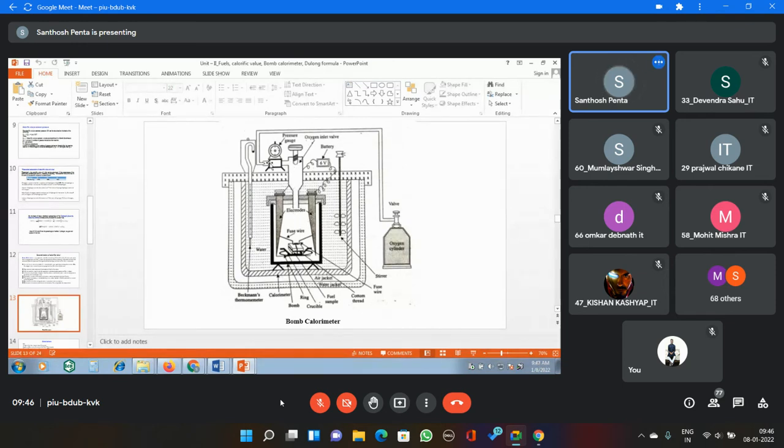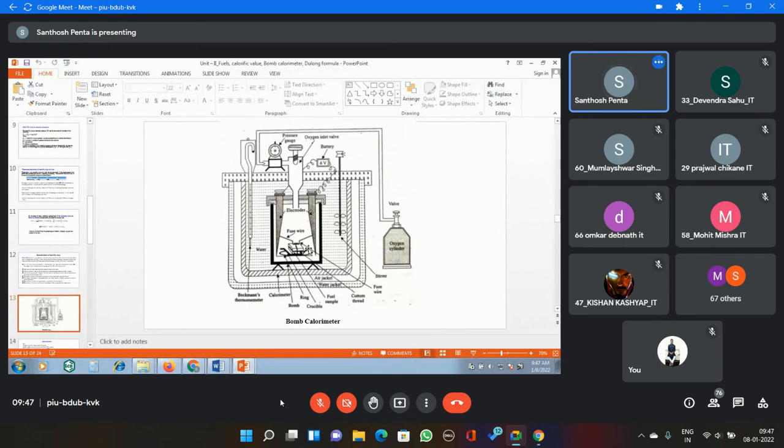During the combustion reaction, we are pumping some amount of oxygen for the ignition of the chemical reaction, or otherwise for burning of the fuel. Then see here, this is the fuse wire. That means a small copper wire may be there. That copper wire is attached to these two electrodes, and then at the center it is attached with the sample. For that sample, one crucible is there.